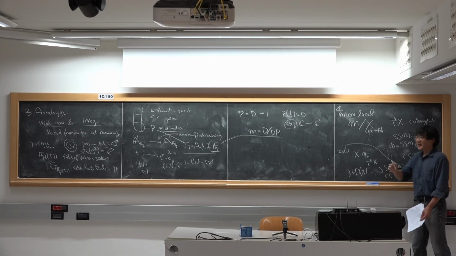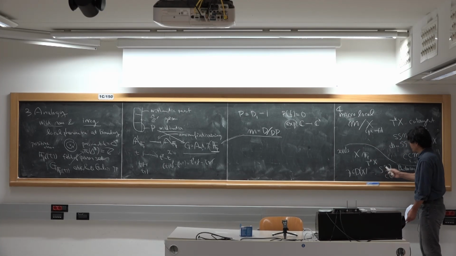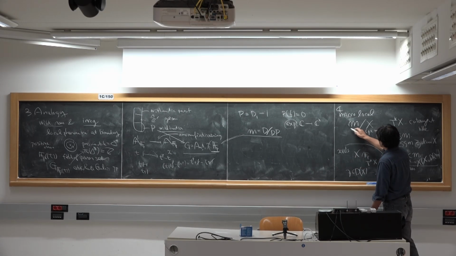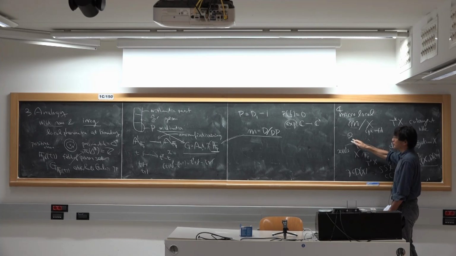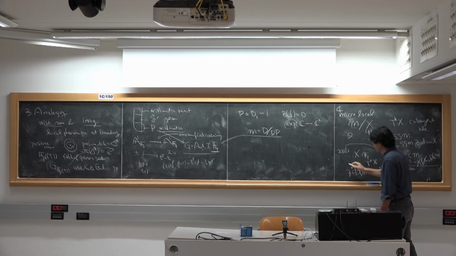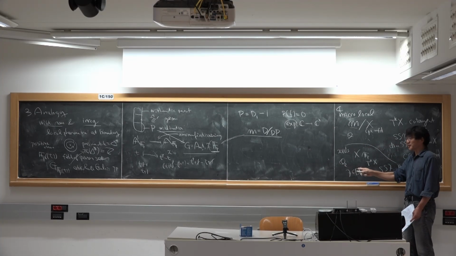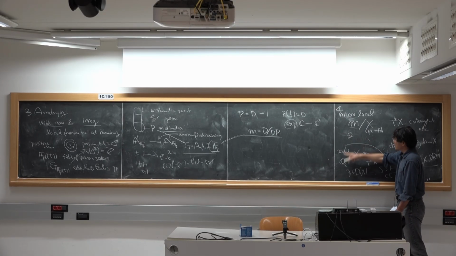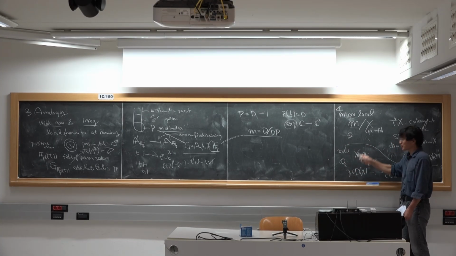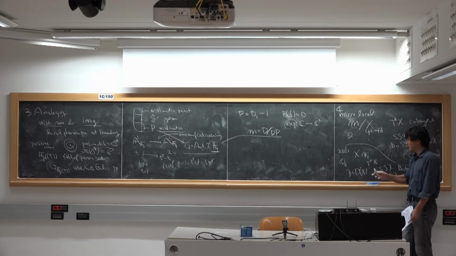Here this is related to the structure sheaf, and this is related to the étale sheaf, so the rings look so different. So there is no direct relation.